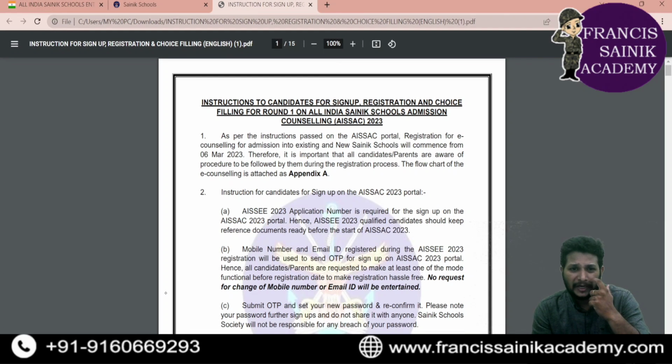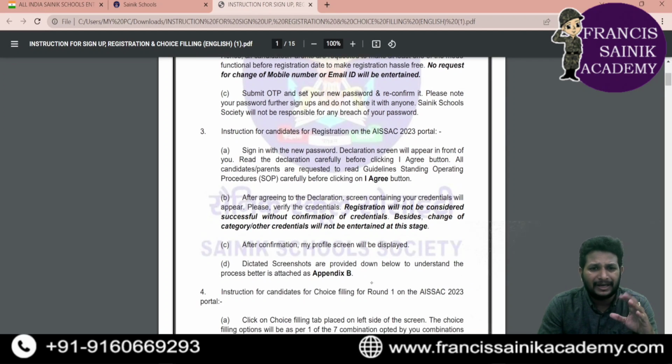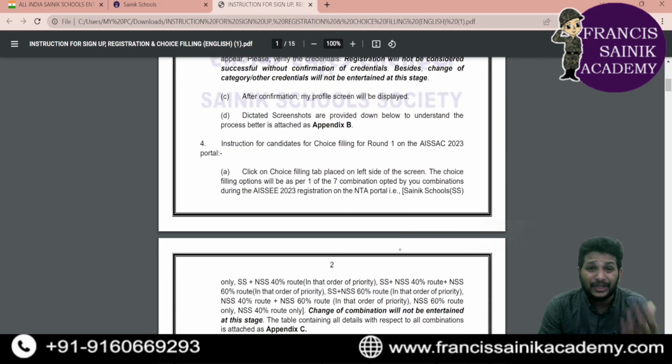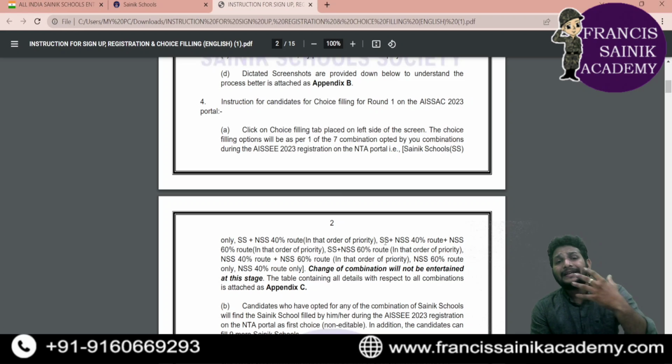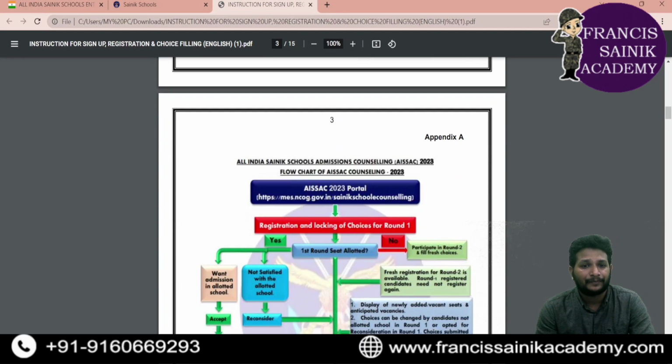If you open that downloaded file, you can observe clearly the instructions to the candidates for sign up, registration and choice filling for round 1 on All India Sainik Schools Admission Counseling 2023. In this document, there are many details that are very helpful for filling in the e-counseling link. The starting part is all guidelines, but I'll explain this with clear-cut screenshots: how the link will be, what details will be in the link, what we need to fill, everything. Okay, so let's check that.